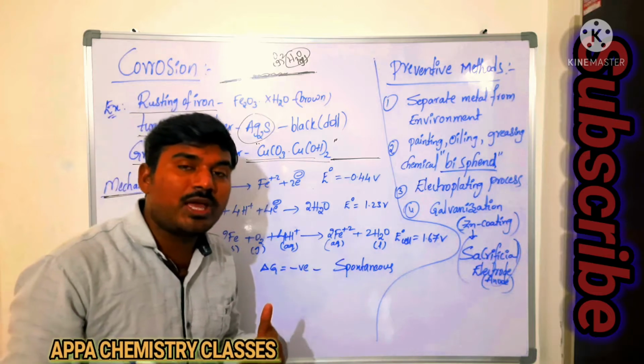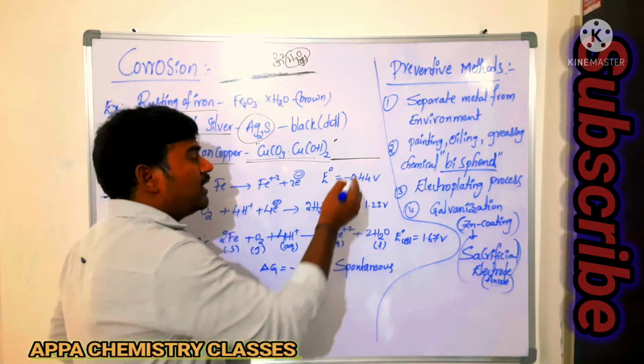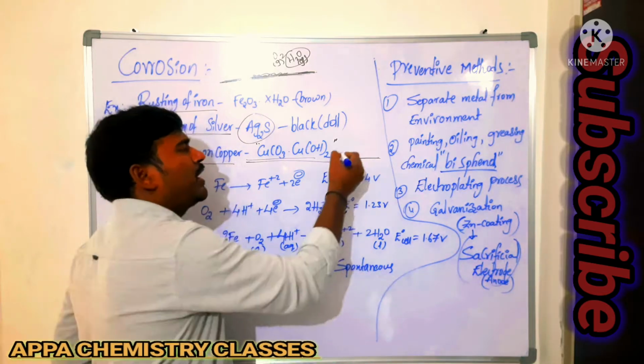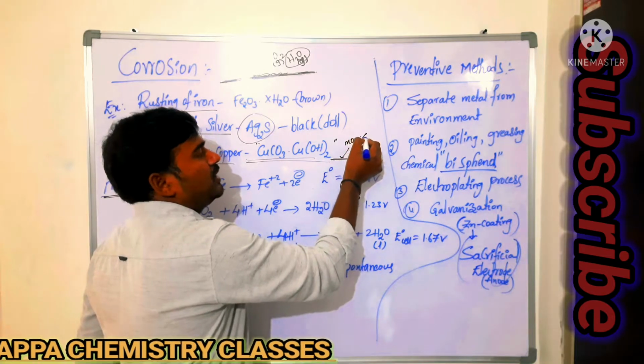This corrosion is also an example of an electrochemical process, because in some places the iron metal contacts a more percentage of oxygen, and in some places a lesser percentage of oxygen.